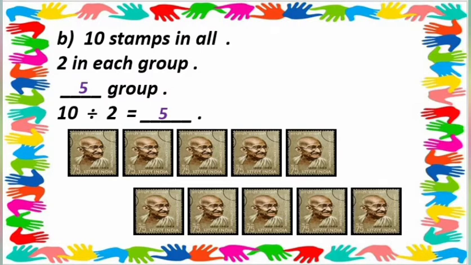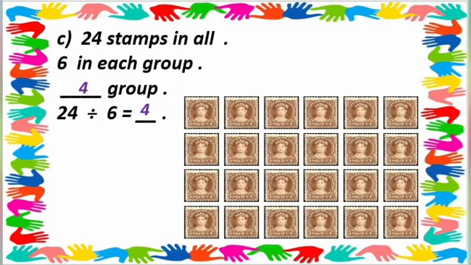Students, now we move on to question number C. Let's check here, question number C. Here is a stamp of the queen. How many stamps here? 24 stamps in all. So students, 6 in each group. How many groups are here? 4 groups. 1, 2, 3 and 4.